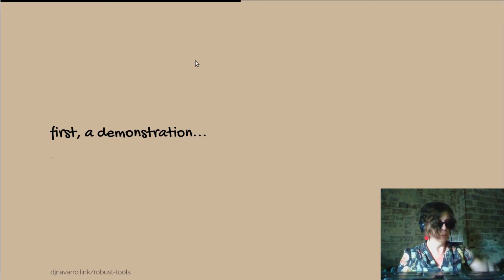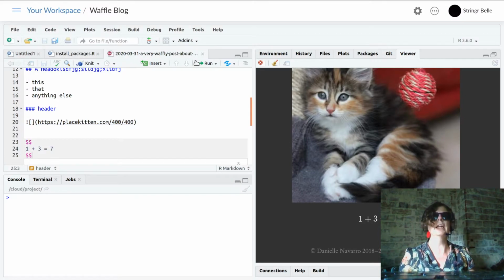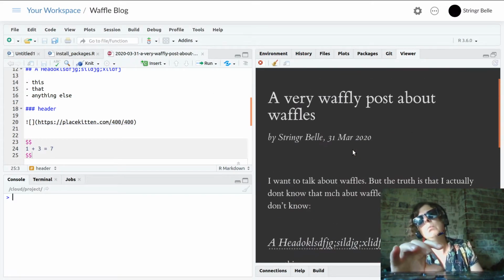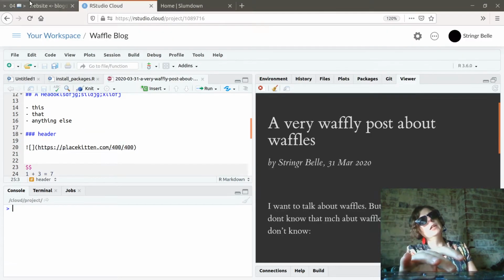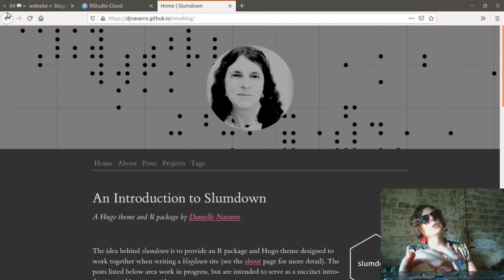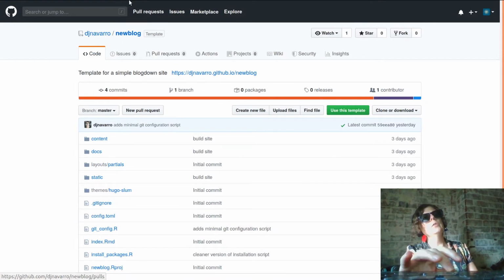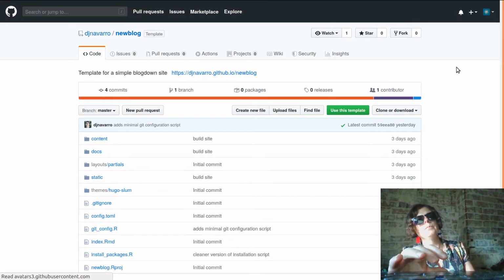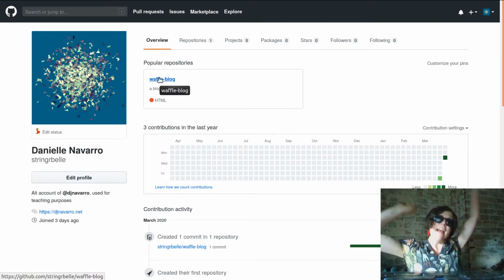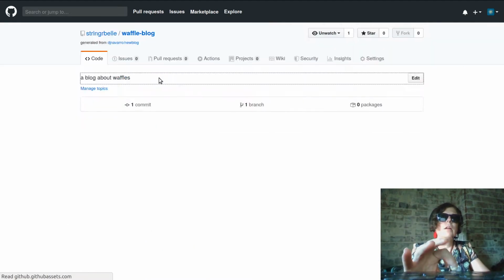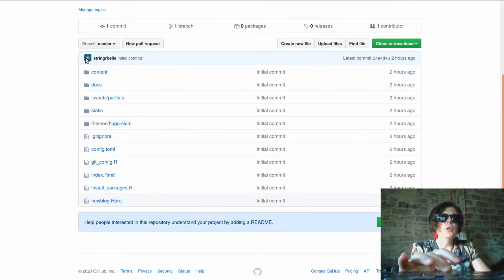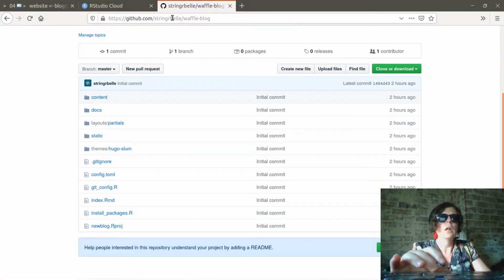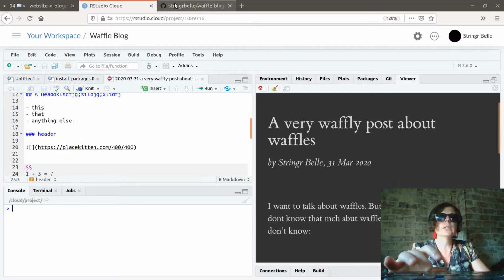So from RStudio Cloud, which is where she currently is, there we go. Currently, Stringer Bell is over here in RStudio Cloud. If we go over to her profile, she is signed in as Stringer Bell. She now has one repository. Yay! Waffle Blog. And this does not yet have any of her changes. So what we want to do is take the changes that we've made here and somehow get them to go over here. So, how do we do that?